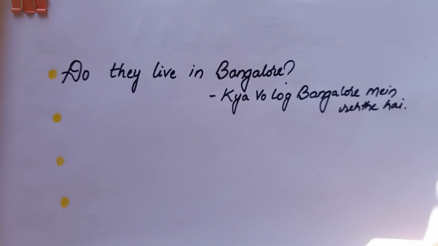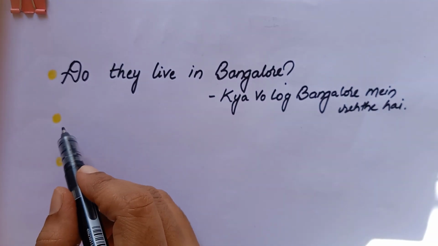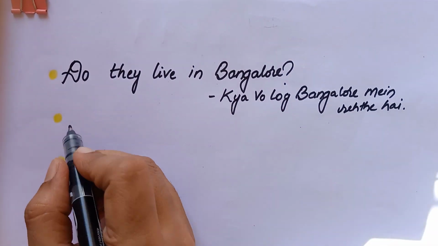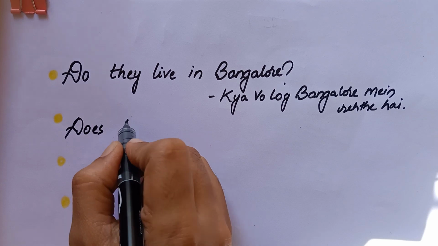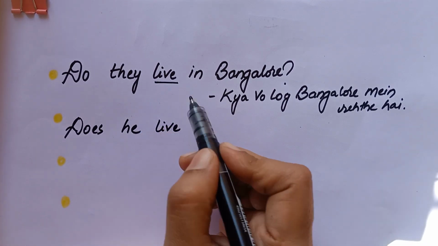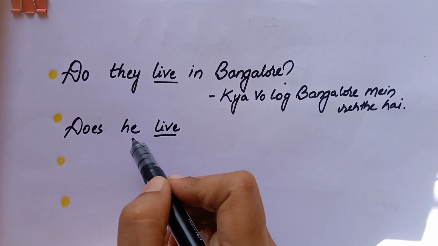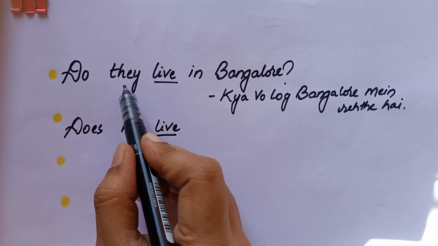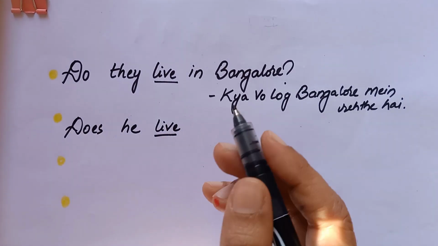Okay, now we'll see the word does. Okay, does he or she, does he live in Bangalore? Does he live in Bangalore? See, base form of the verb is same. It will not change. For do or does, it will remain the same, the base form of the verb itself.